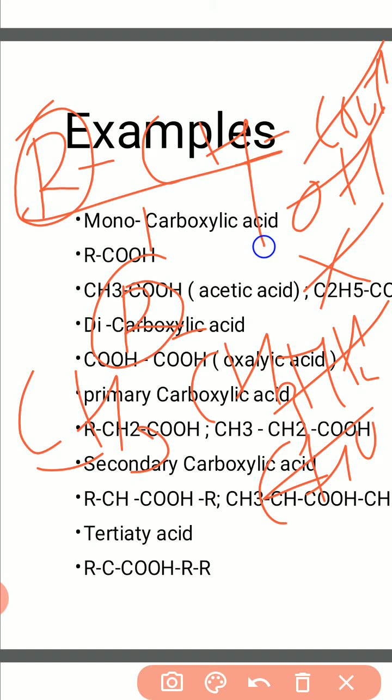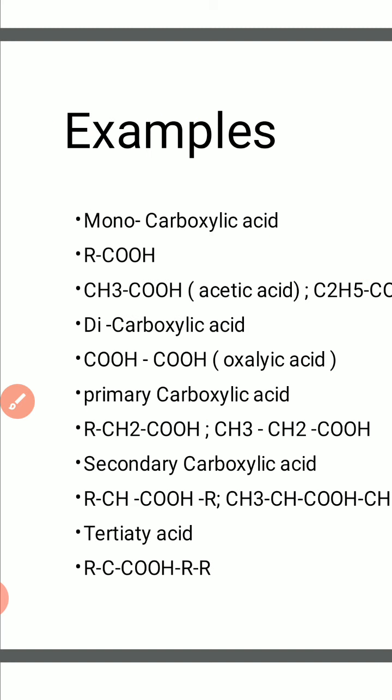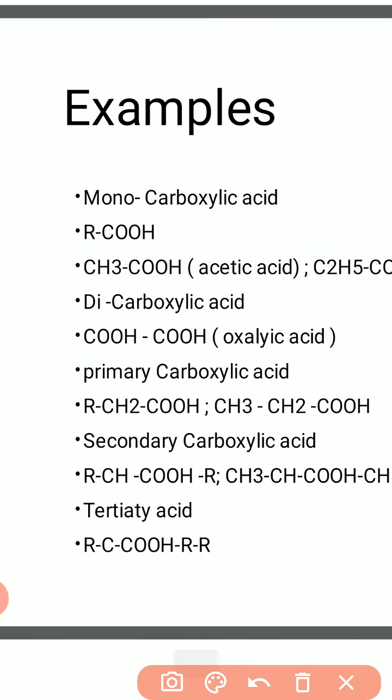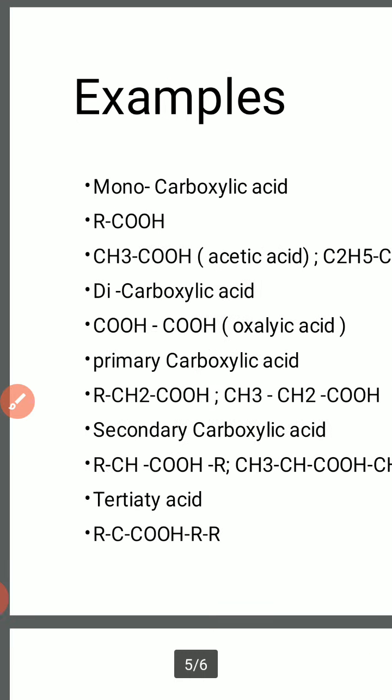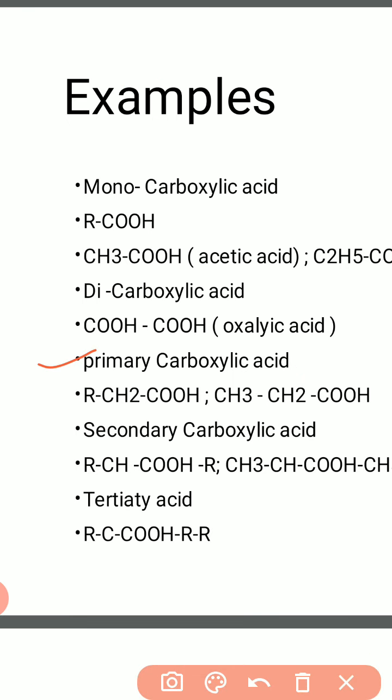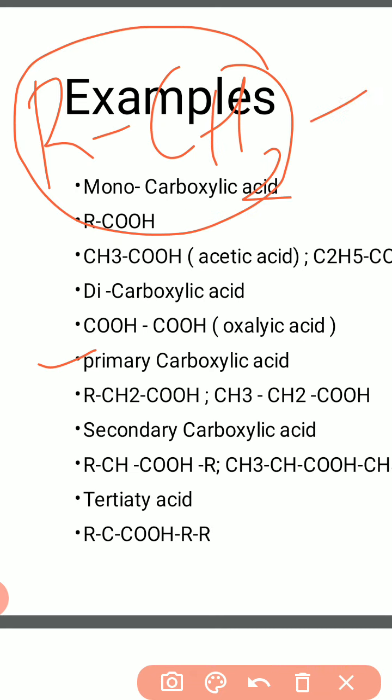Now that is the important part. In secondary, what is important? That is R, CH, R. This formula will be important in secondary, with any functional group present. Okay. Now again I repeat, in primary, what will be important? That is R, CH2. This one is important in primary. In secondary there are two R, CH, R. Now here why two R? Because in primary there are two hydrogen atoms, and one can be replaced by one alkyl group.